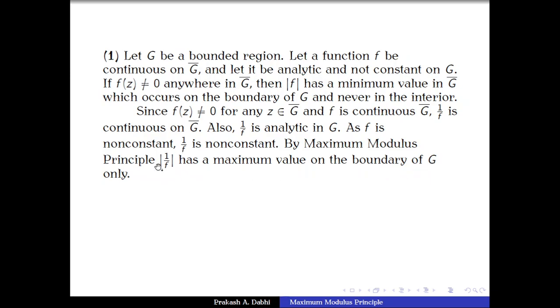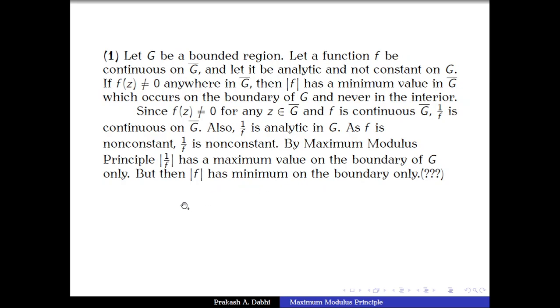Suppose that the maximum value of mod of 1 upon f is attained at the point z naught of the boundary of G. Then one can show easily that mod f has its minimum value at that point. And you can also prove the converse: if mod of f has the minimum value at a point z naught, then mod of 1 upon f has the maximum value at that point.